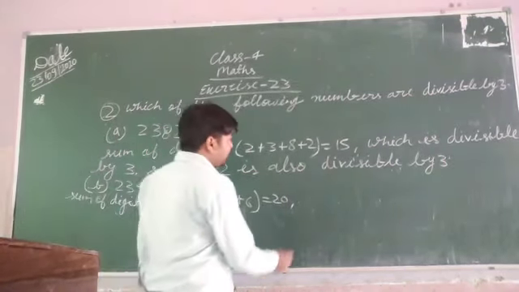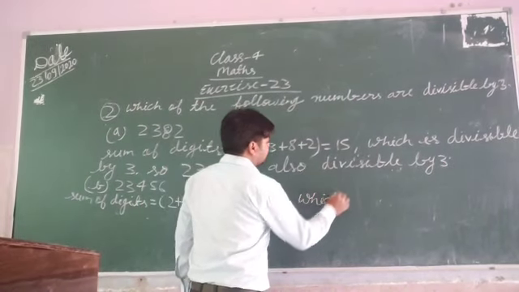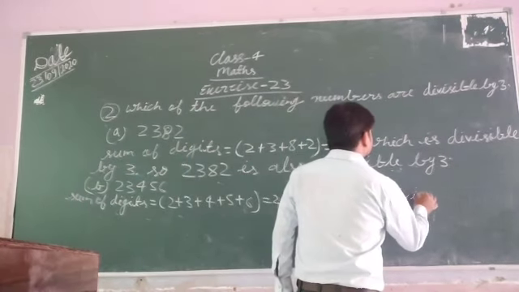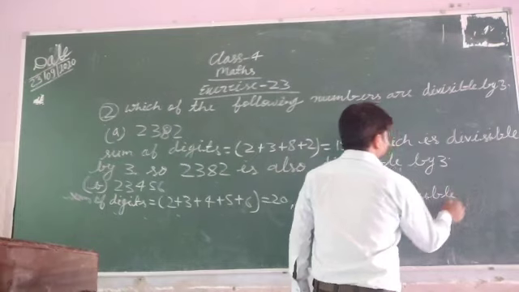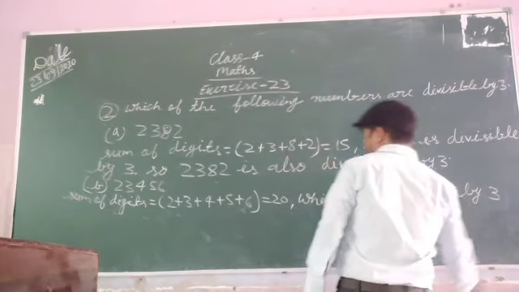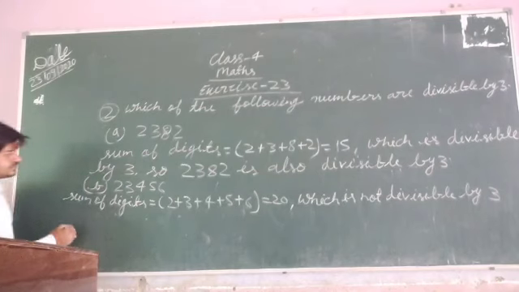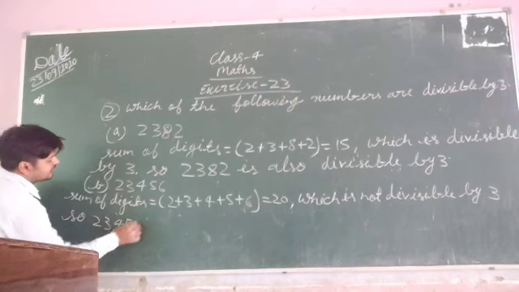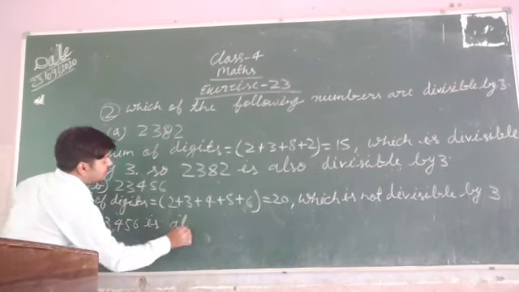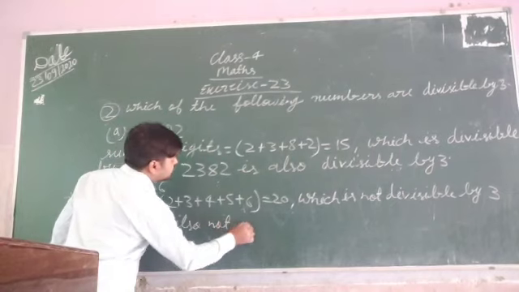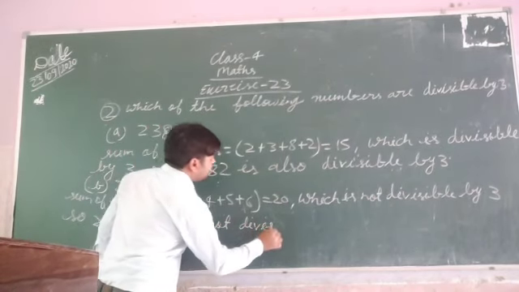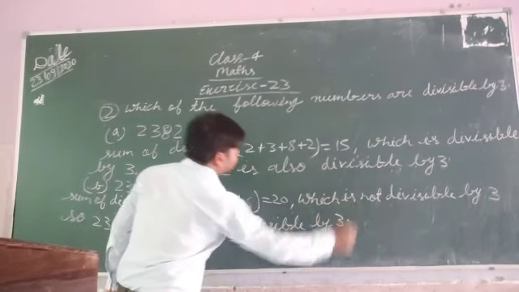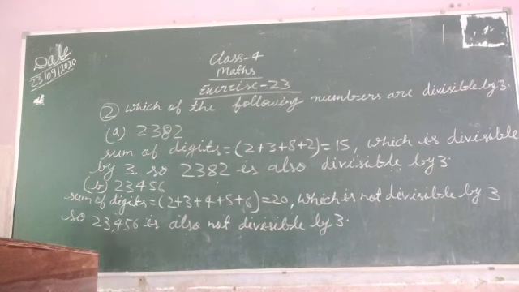So you have to write which is not divisible by 3. So 23,486 is also not divisible by 3. So like this you can solve question number 2.